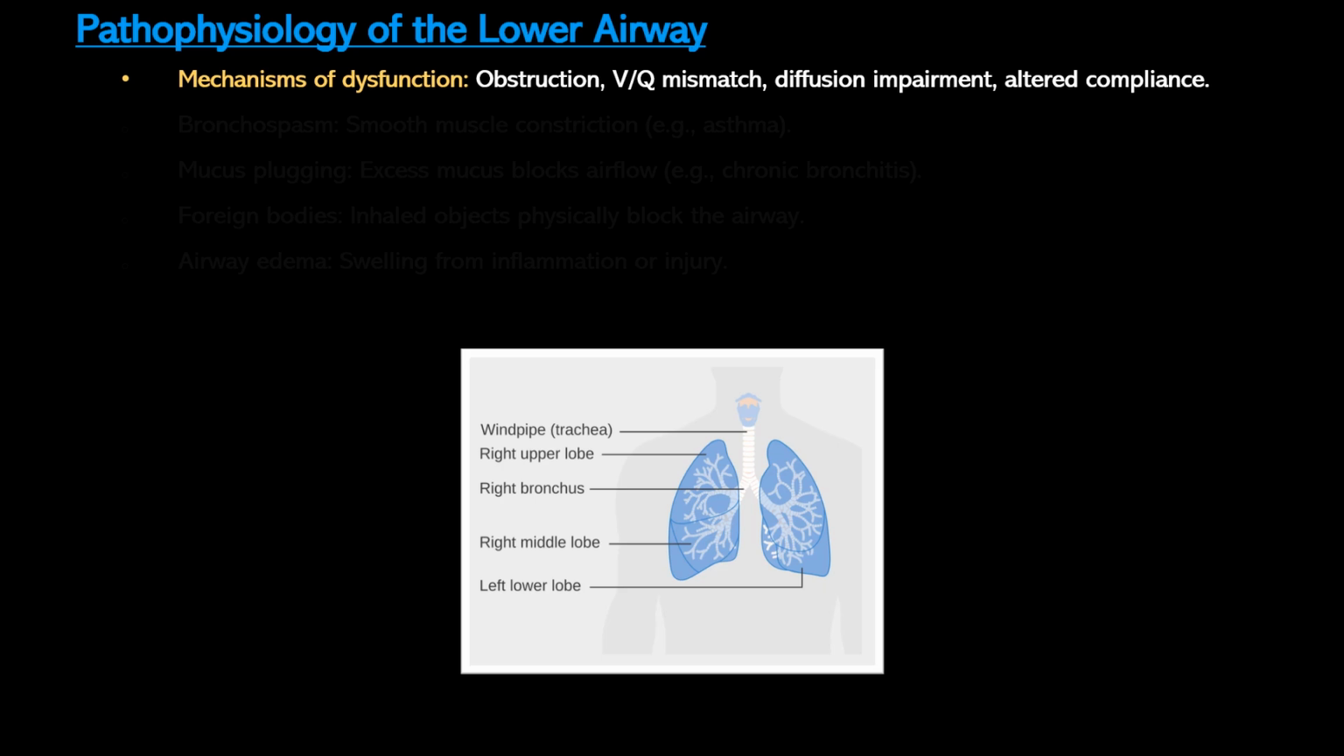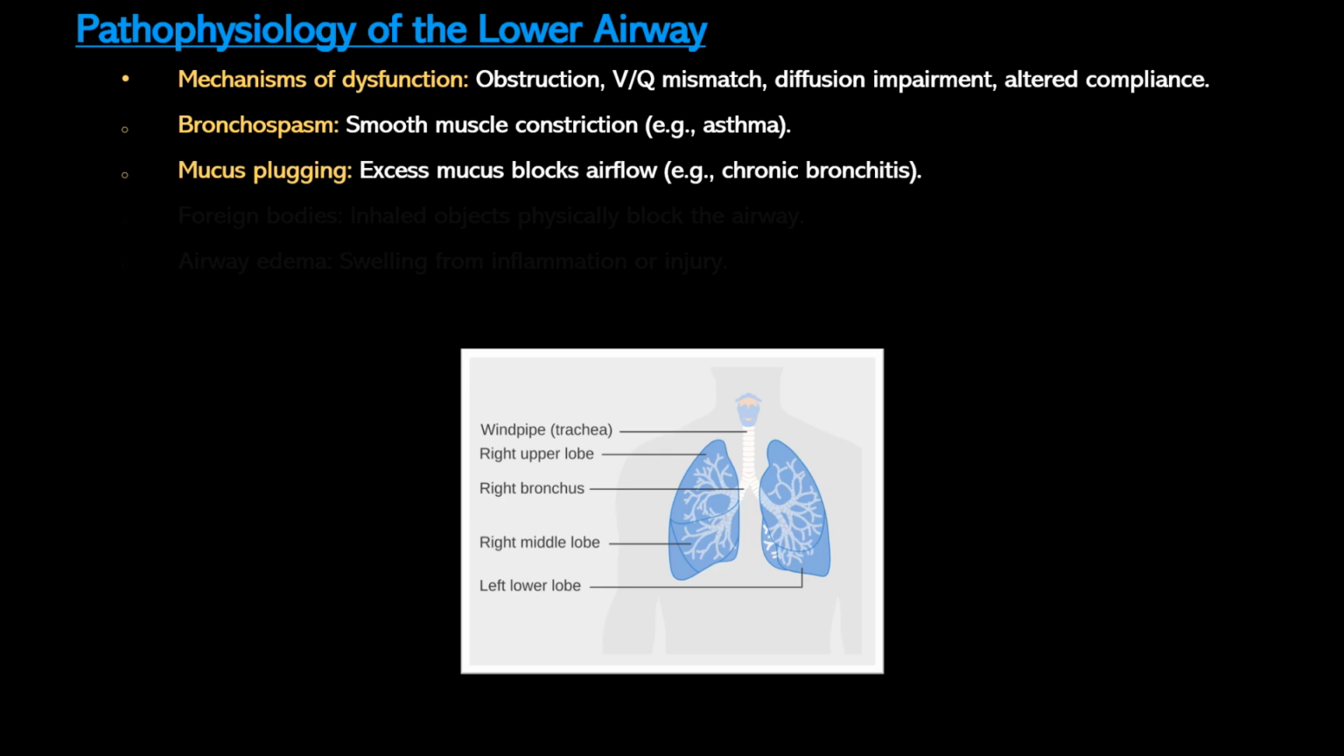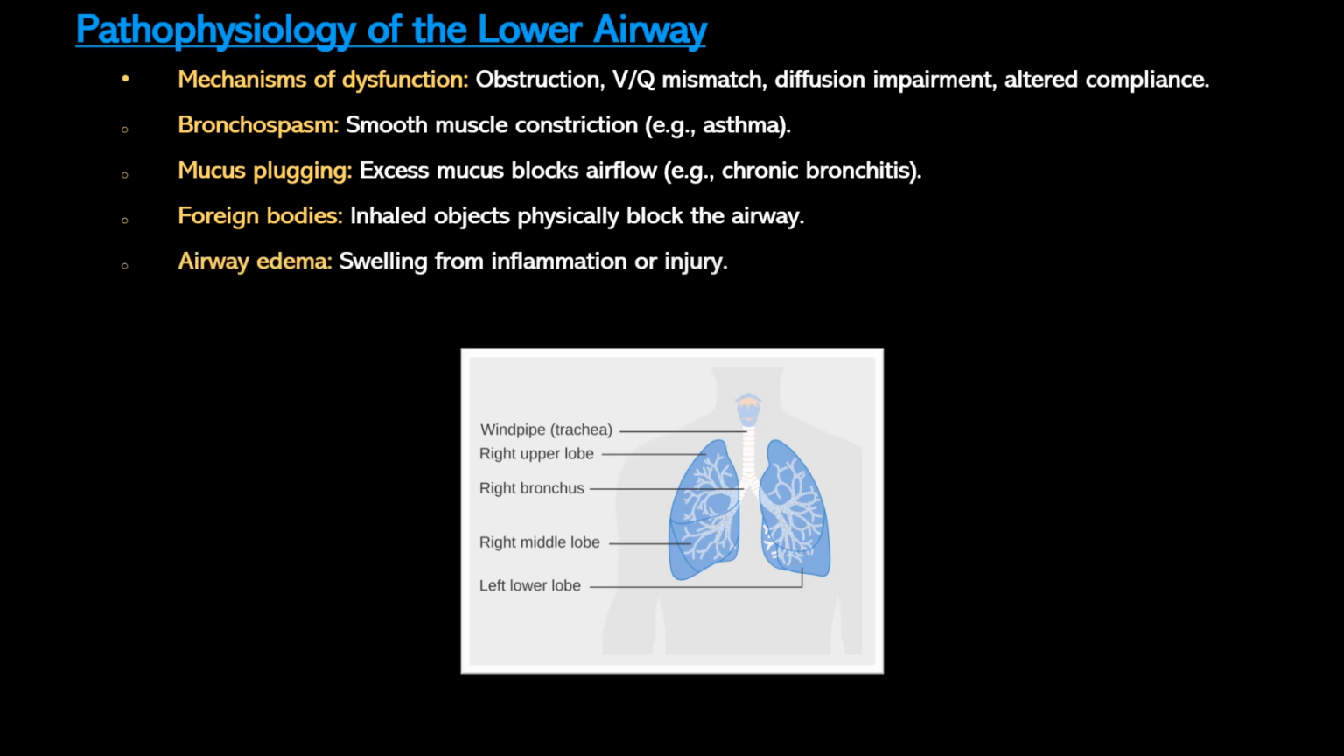It occurs when airflow is impeded within the respiratory tract, increasing airway resistance and reducing airflow. Some key contributors include bronchospasm, which involves the constriction of smooth muscles around the bronchi and bronchioles, as seen in conditions like asthma. Mucus plugging, where excessive mucus production accumulates and blocks the airways, commonly occurring in conditions like chronic bronchitis or cystic fibrosis. Foreign bodies, which can suddenly and severely block the airways if inhaled, often leading to acute respiratory distress, and airway edema, where fluid accumulates in the interstitium or alveoli, which can be caused by inflammation, allergic reactions, infections, or inhalation injuries.